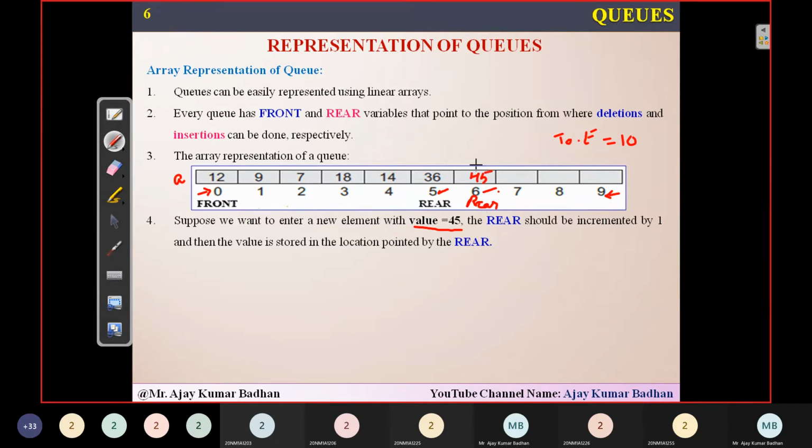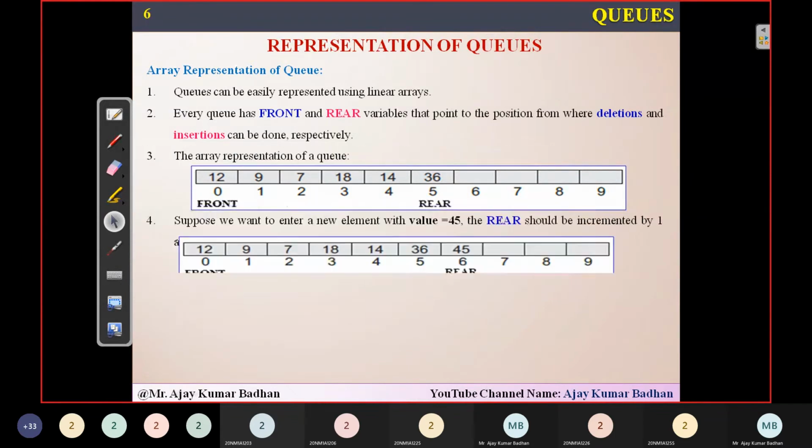Okay, so after that, let us suppose I want to insert another value, something called 50. Simply I have to increment the value of rear now. So rear will come to location 7, and there I'll be inserting the value 50. Now this is the way the whole process takes place.